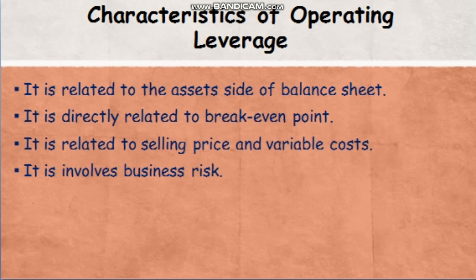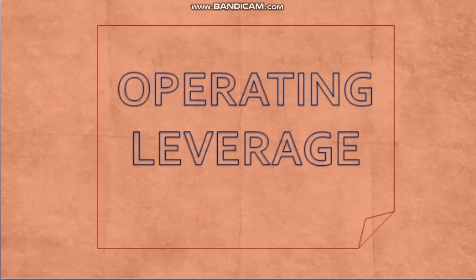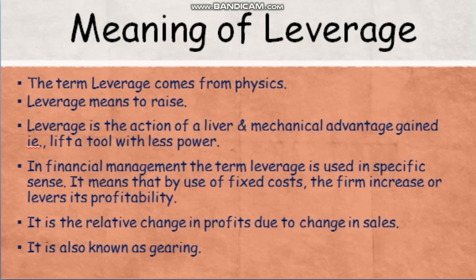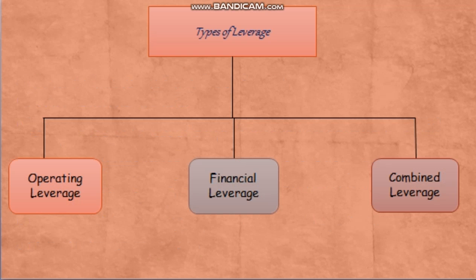So in this video we were discussing different types of leverage and leverage itself. Leverage means the use of fixed cost by which the firm increases its profitability, and it is also known as gearing. Leverage is classified into three: operating leverage, financial leverage, and combined leverage.